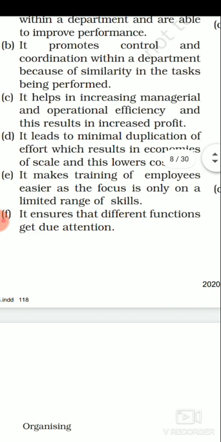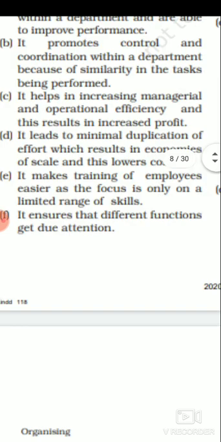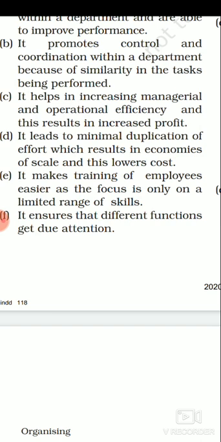The next advantage is increasing managerial and operational efficiency. The functional structure also helps us to increase the managerial and operational efficiency. How has the efficiency increased? Because the people are going to do the same kind of work on a routine basis, on a continuous basis. In that manner they are more trained and developed, and in that way they will be more efficient and effective in their work, which is going to give a result of profit to the organization.